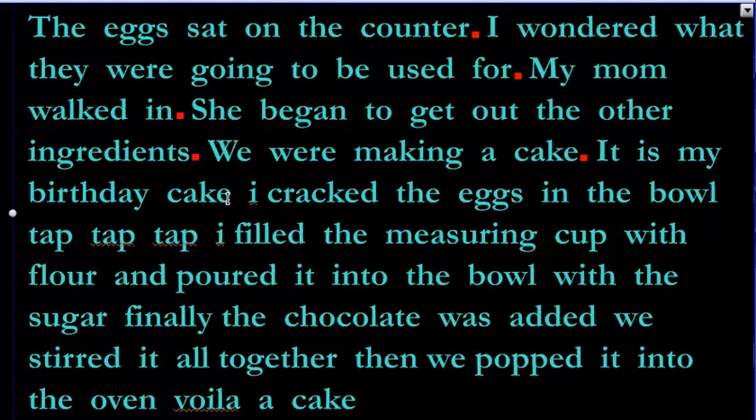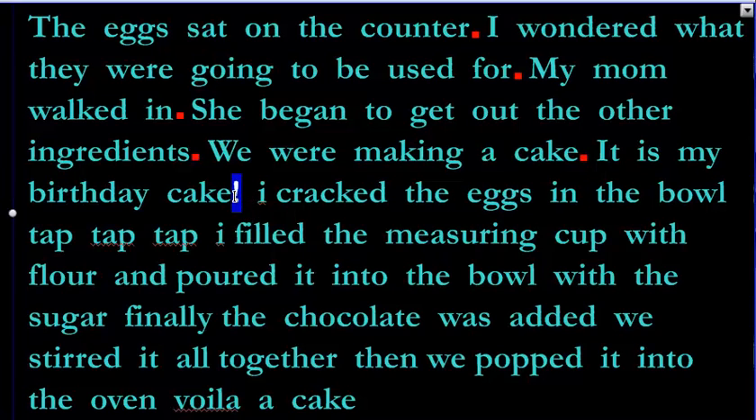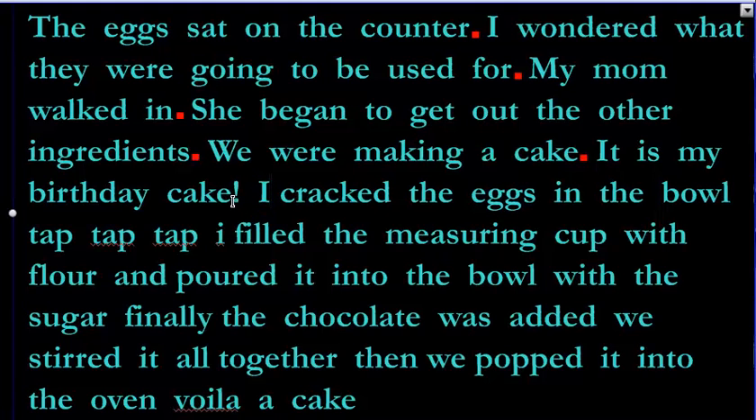It is my birthday cake. Oh, I bet you that guy or girl is excited. Put an exclamation mark. Okay, so it is my birthday cake! Capitalize the next one. Oh, Mr. Melhem, but wait, that's not a period. Yeah, you know what? Exclamation marks act like periods, so you have to capitalize what comes next.